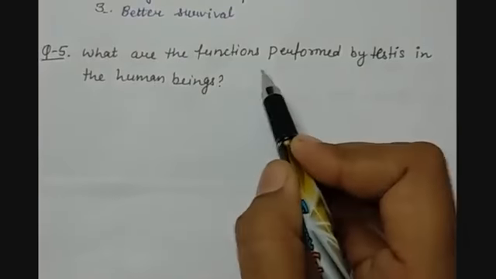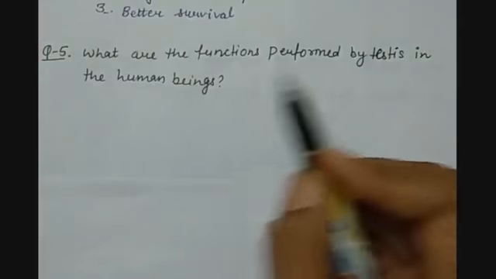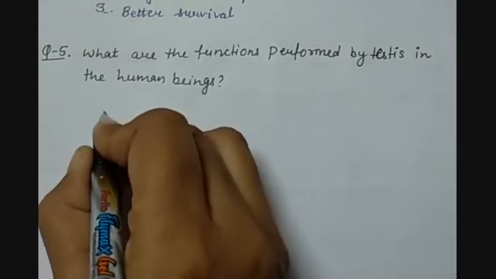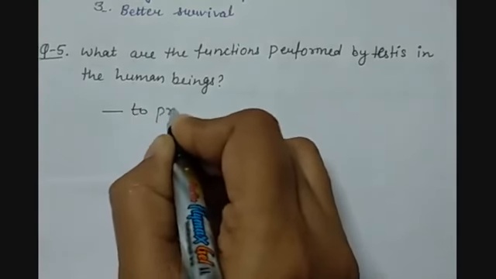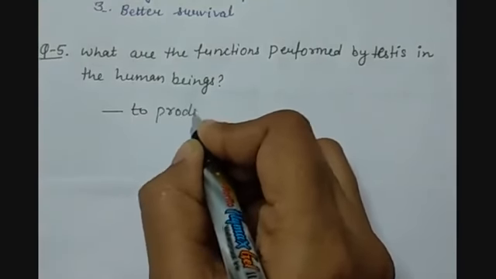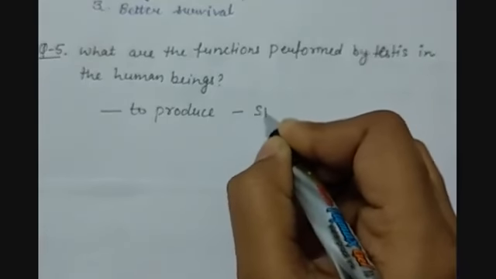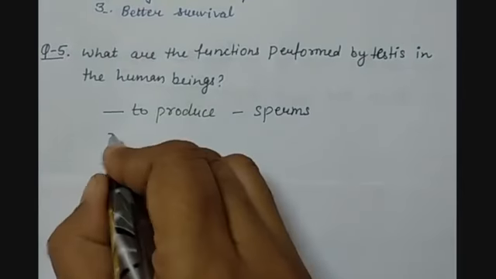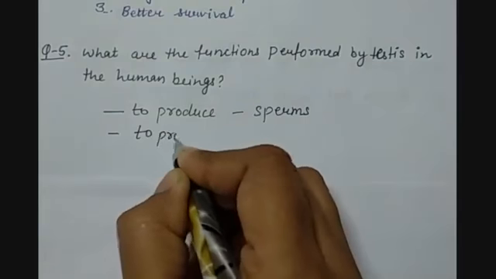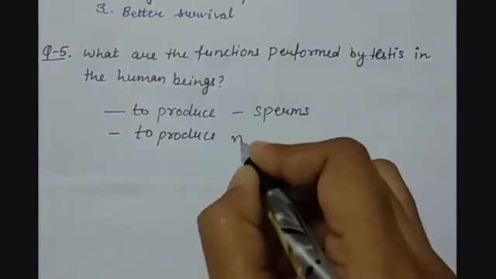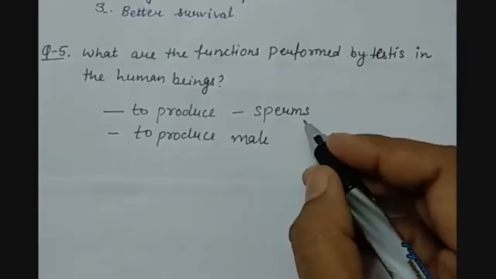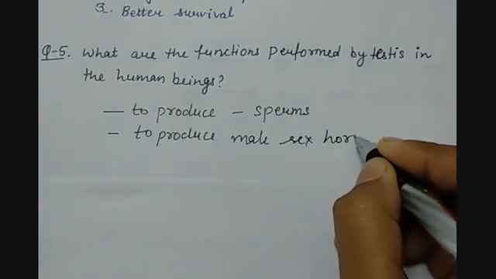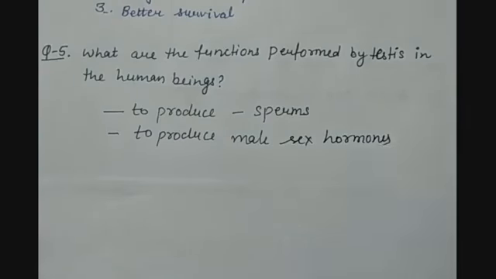Question number 5 is, what are the functions performed by testes in human beings? So we know testis is the part of the male reproductive system and the functions of the testes are to produce the male sex gametes or sperms. So to produce sperms is the first function of the testis. Another function is to produce male sex hormone, which is having its name as testosterone, male sex hormone. So these are two main functions of the testis.